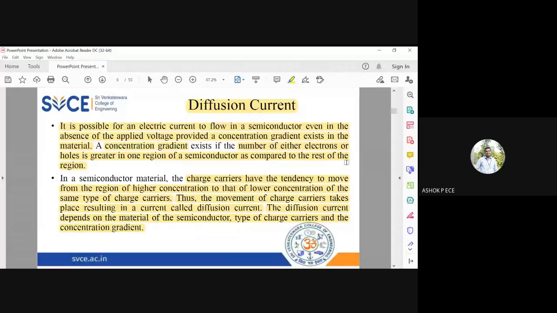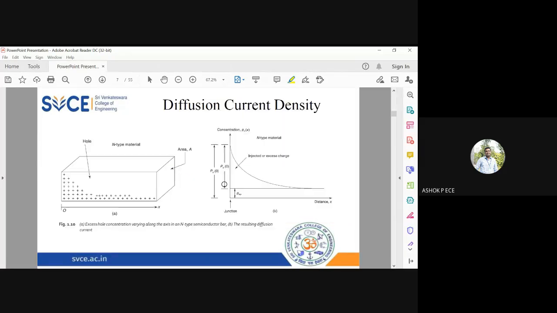So whatever gradient is there, this diffusion current is happening because of it, and it will depend on two things. One is the type of charge carriers, and second one is the concentration gradient. So what is the difference in concentration I have on both sides? That will determine the diffusion current density.